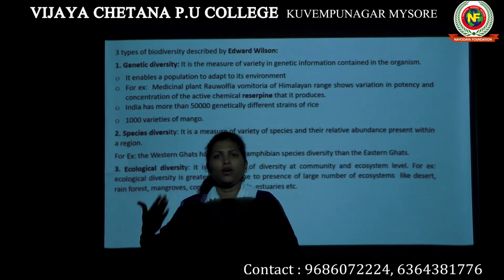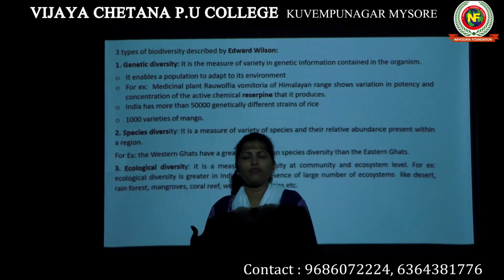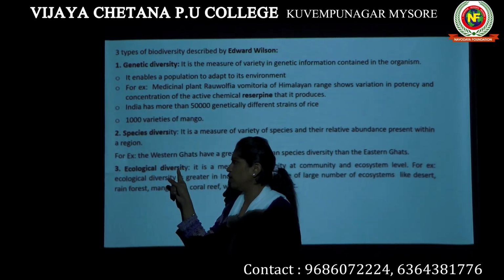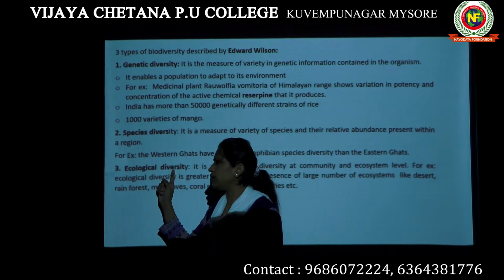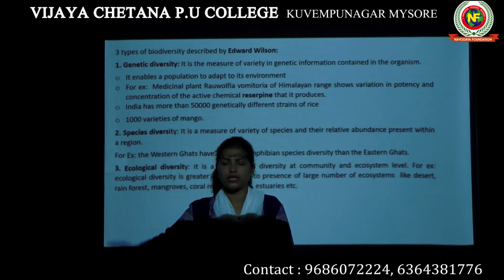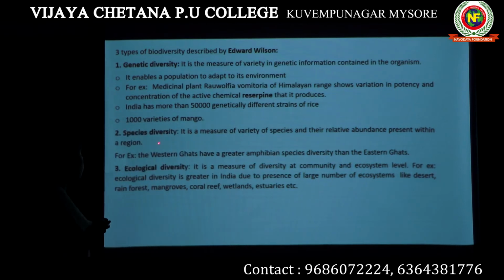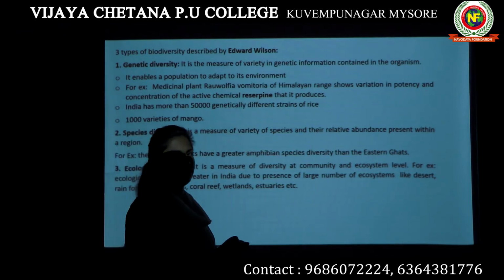This variety of ecosystem or variety of community found in one particular area is known as ecological diversity. Ecological diversity is with reference to a larger area. So these are the different types of biodiversity described by Edward Wilson: genetic diversity, species diversity and ecological diversity.